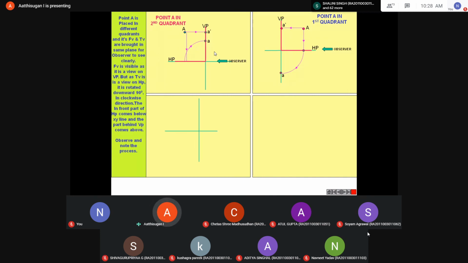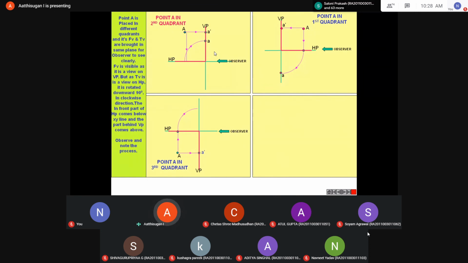Now come to the third angle, the third quadrant. So HP and VP, and the object is here. This will be the front view A dash, and the top view will be here.